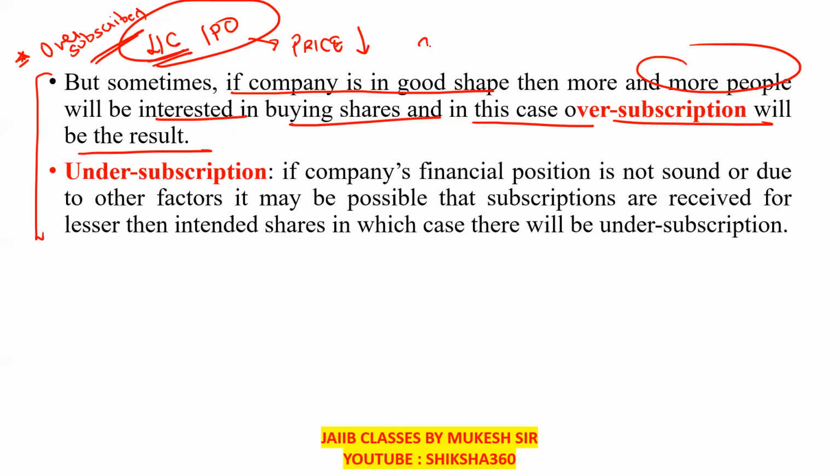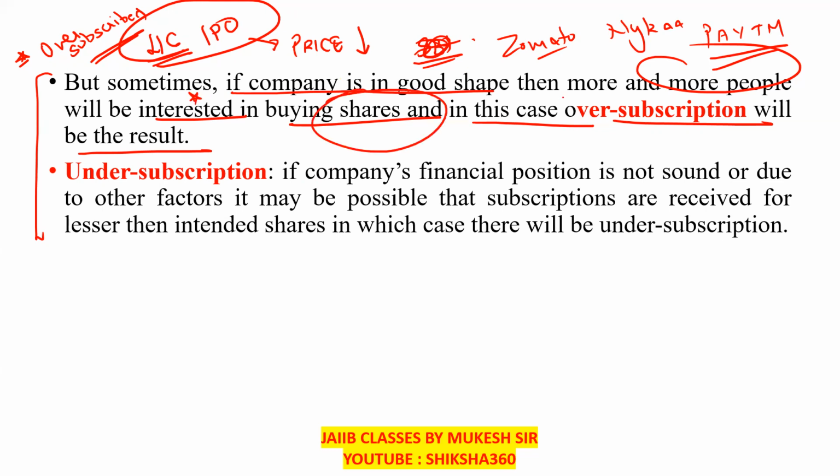LIC IPO, Zomato IPO, Nykaa IPO, Paytm IPO. Some are successful and some are not successful, depending on the case. So oversubscription is when more and more people are interested in buying the shares, and in this case oversubscription will be the result.